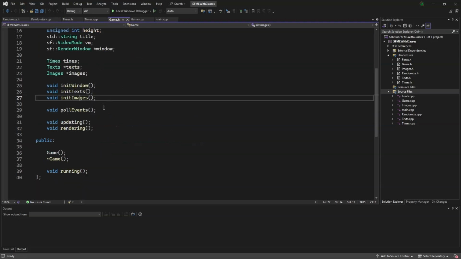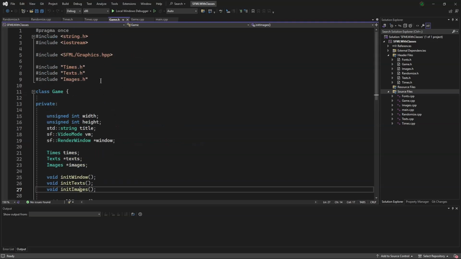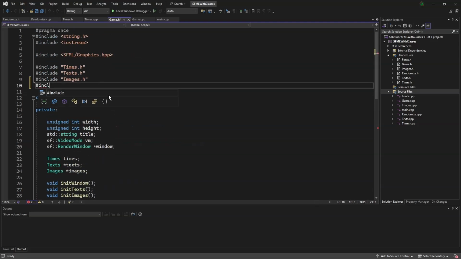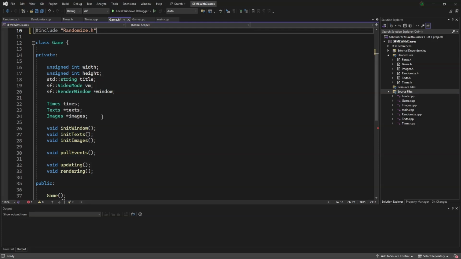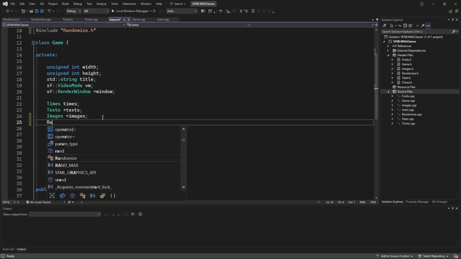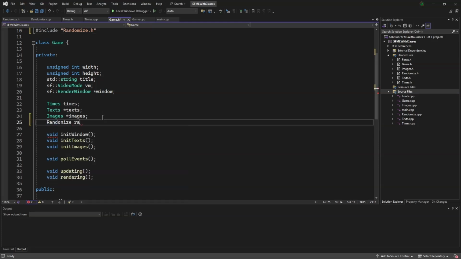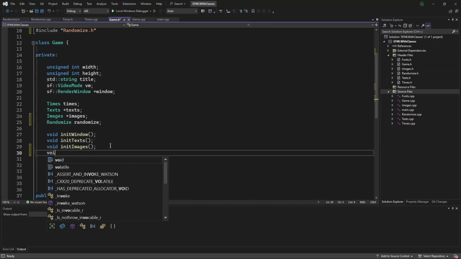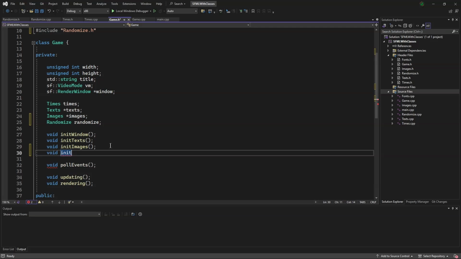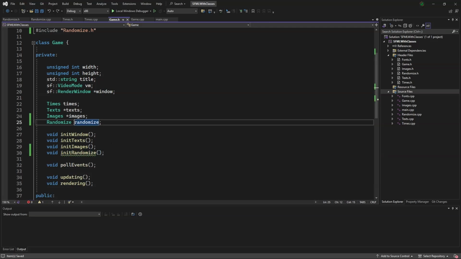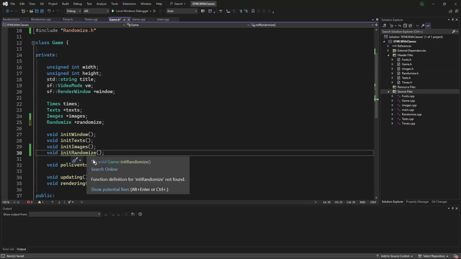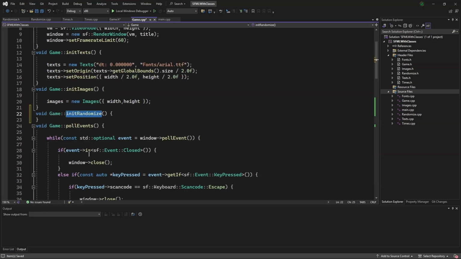Now in game.h, we'll scroll up. We will sharp include randomize.h. Scroll down a bit. Make the class randomize. We will say void init randomize. Remember to put a star here. And now we will define the function.